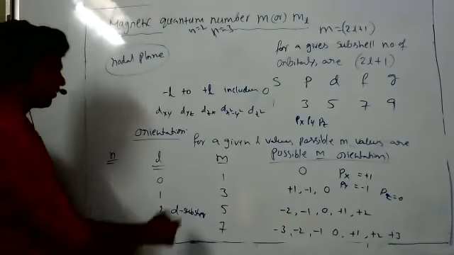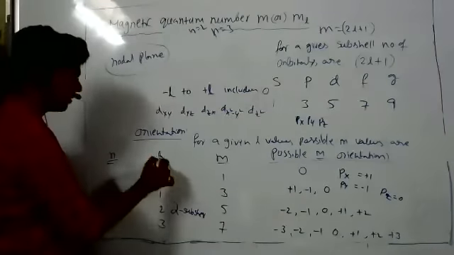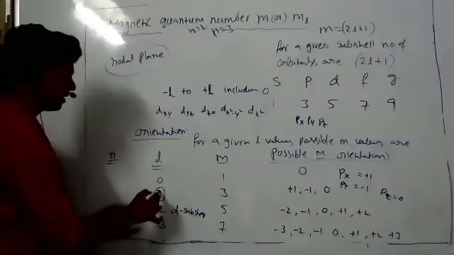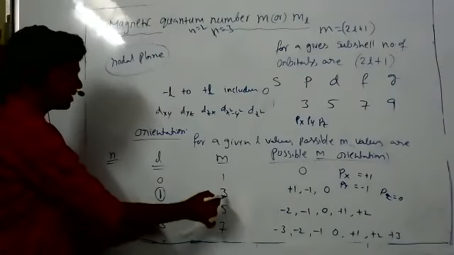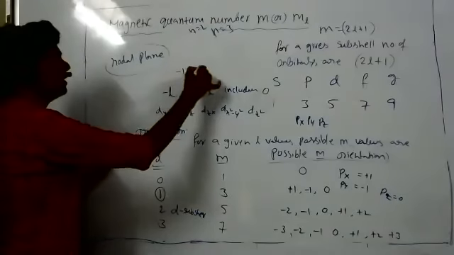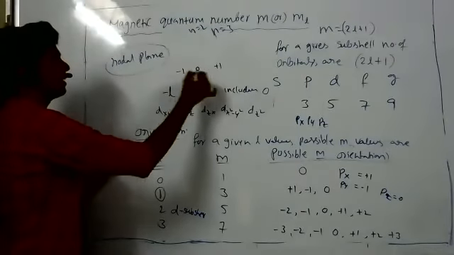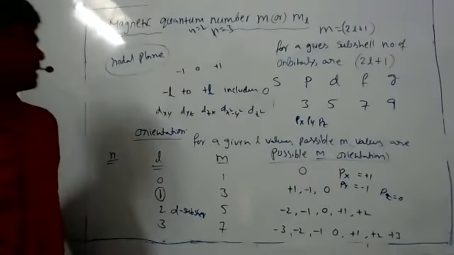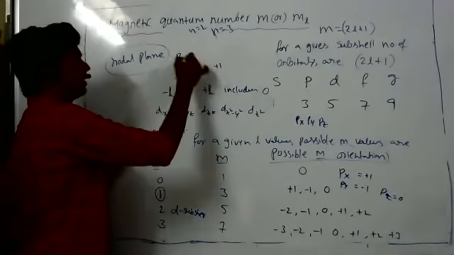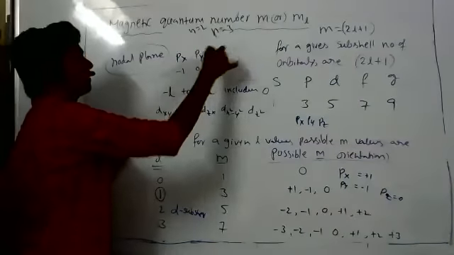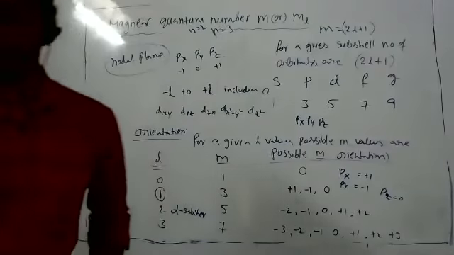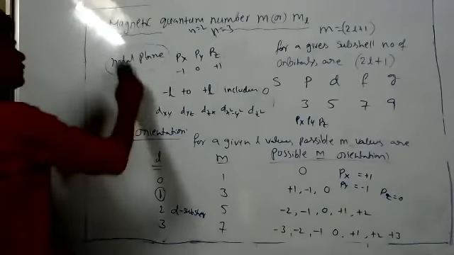Now P having M value count 3 means the L value is only 1. L value is 1, M count is 3. So it has 3 orientations: -1, +1 and 0. That is Px, and later we will see Py, Pz. Those are the 3 orientations.